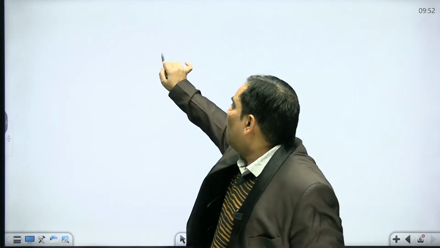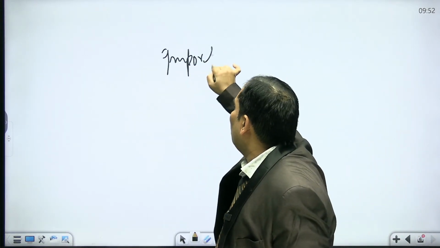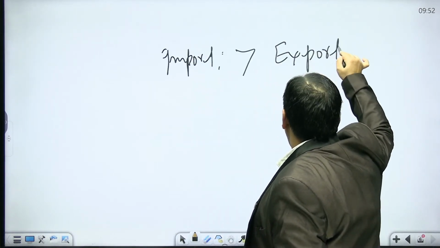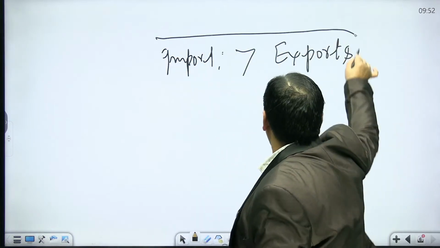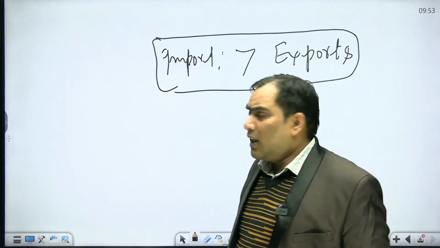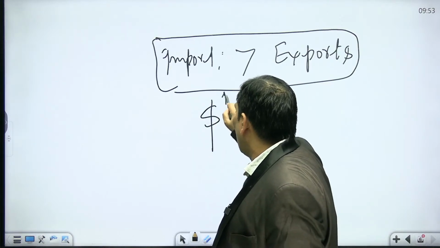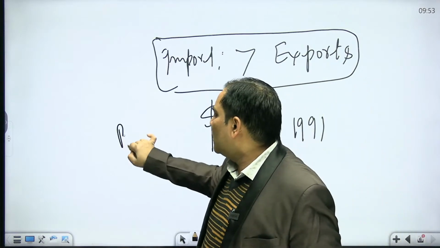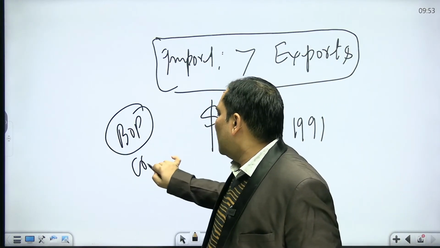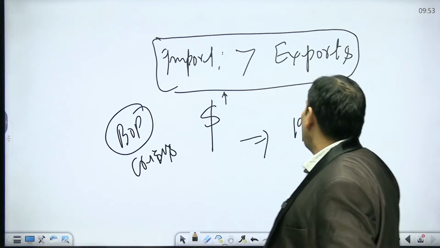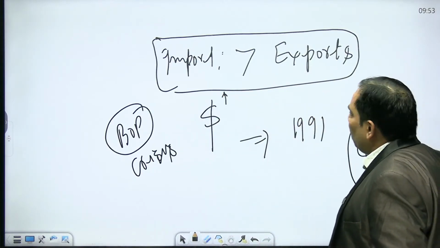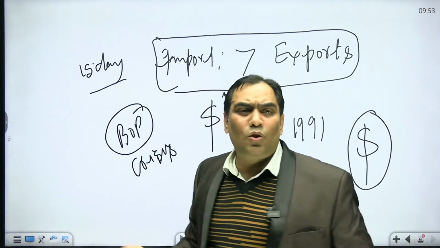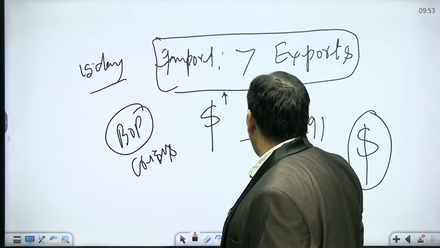Suppose our imports are more than our exports. So that means we need to have the dollars. Before 1991 we had the BOP crisis. BOP crisis, what is the case? That we were not having sufficient dollars to meet our imports. We had only 15 days of dollar or forex to meet our imports.